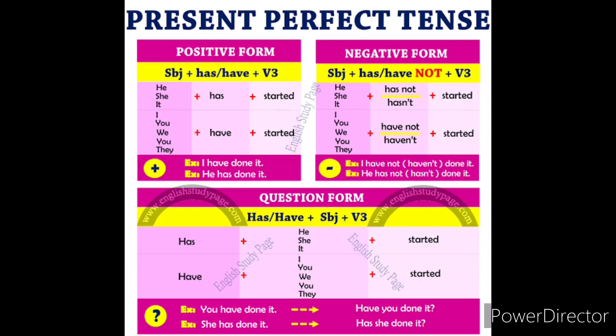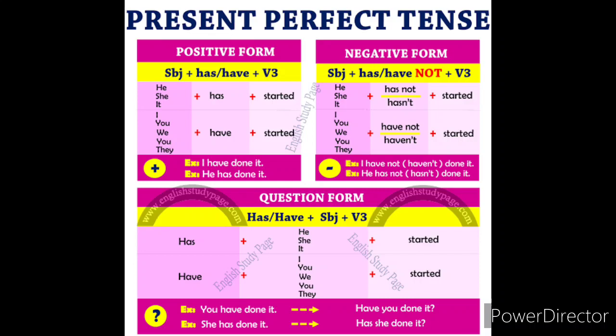So see here, if it is he, she, it, we have to go for has. If it is I, you, we, they, we have to go for the helping verb have. Have plus started. So he has started, she has started, it has started, I have started, we have started, you have started, they have started. So the example is, I have done it, he has done it. So we have to use have.